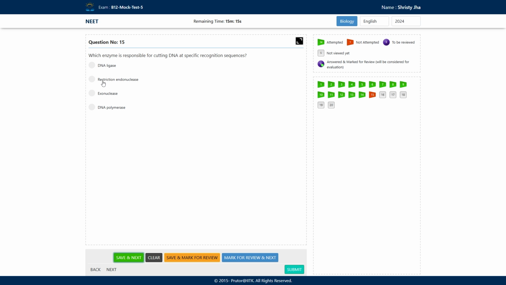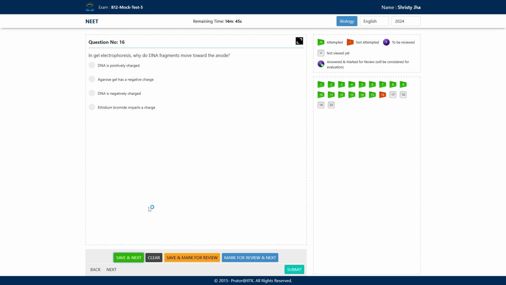Restriction endonuclease is the enzyme responsible for cutting DNA at a specific recognition sequence. Exonucleases also cut DNA, but at the extreme ends, not at a specific position. DNA polymerase is also not responsible for cutting DNA; it is used during replication. So the answer is restriction endonucleases.